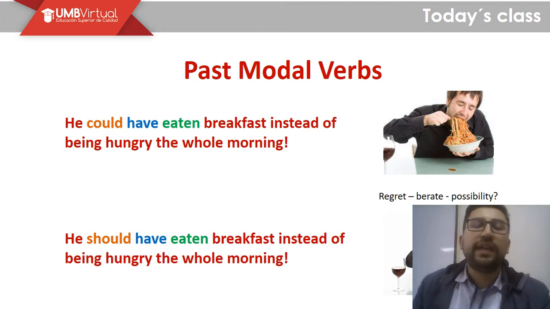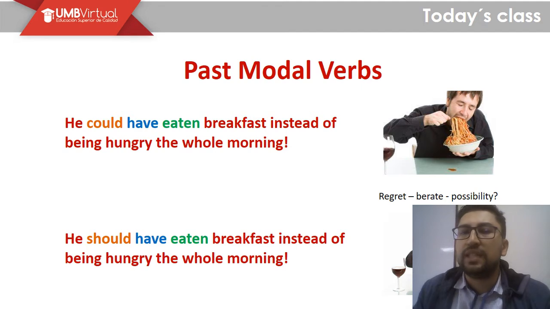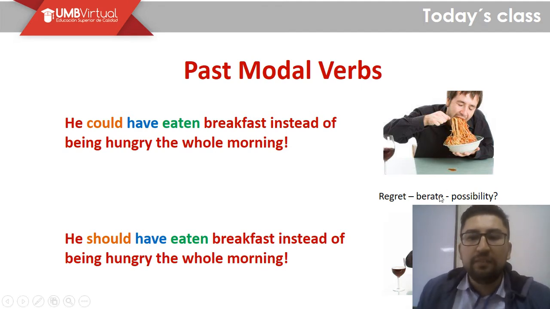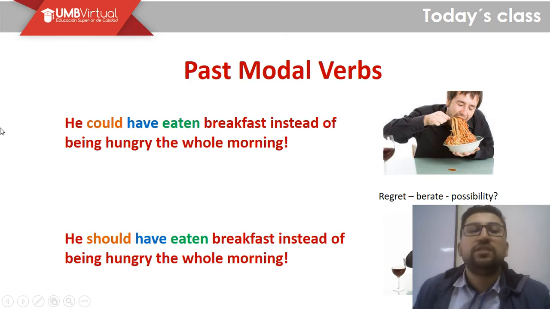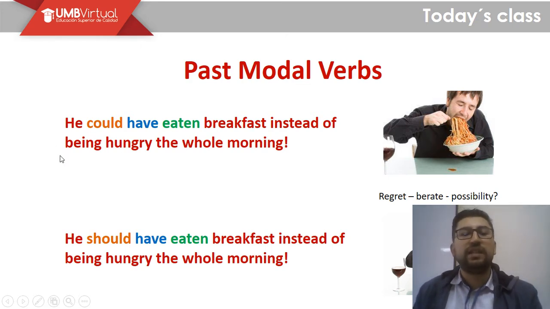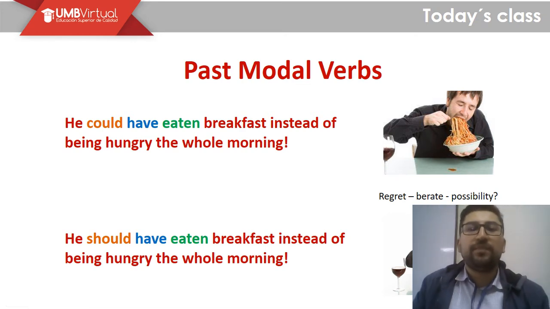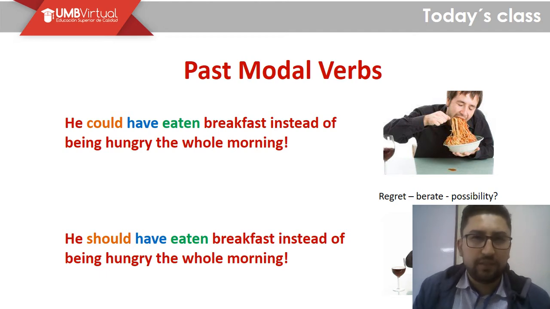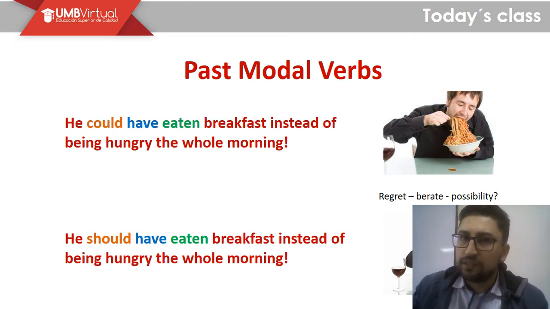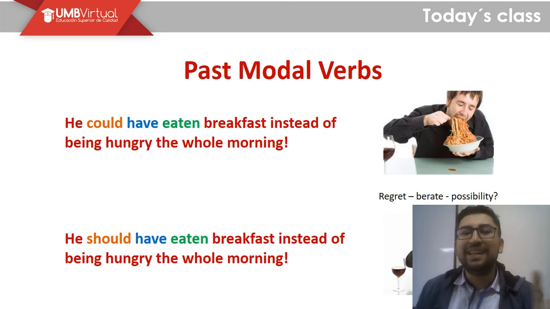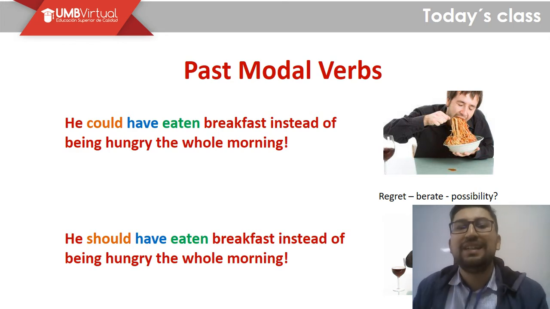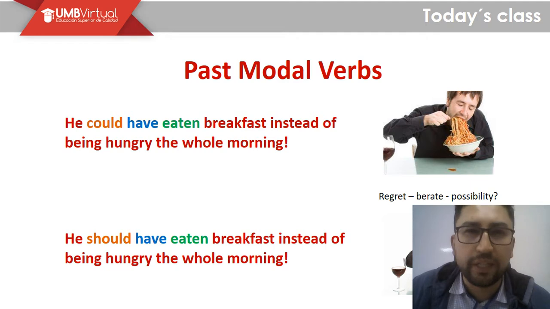Now, how can we solve this here? For example, we have other examples that mean regret, right? Or possibility. So he could have eaten breakfast instead of being hungry the whole morning. The thing is that this guy, that man, was not eating his breakfast. That's the reason why he's eating very desperately at lunch and he's eating all the pasta. So I can say he could have eaten breakfast instead of being hungry the whole morning, right?